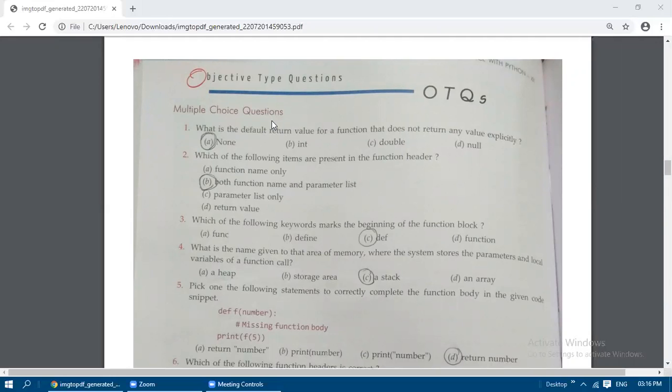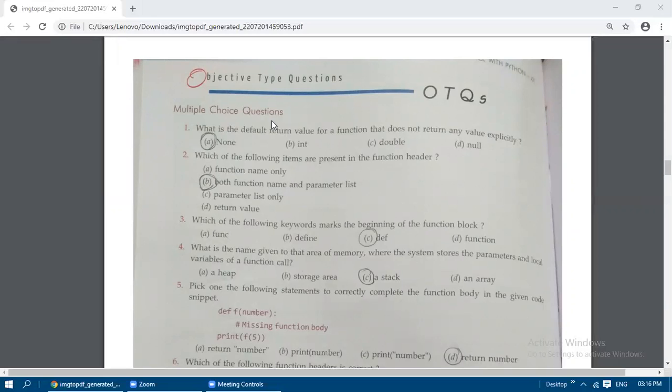Which of the following items are present in the function header? We have discussed this in a previous video: function header, function call, parameters, arguments. A function header is the function definition, so both the function name and the parameter list. For example, def calc_sum(x, y) or num1, num2. What is inside the parenthesis is known as the parameter list, calc_sum is the function name, and def is the keyword. So the answer is both function name and the parameter list.